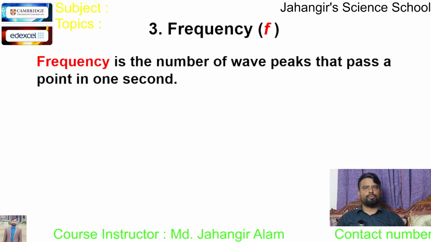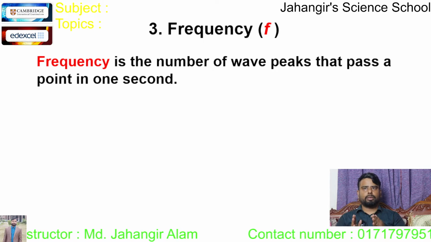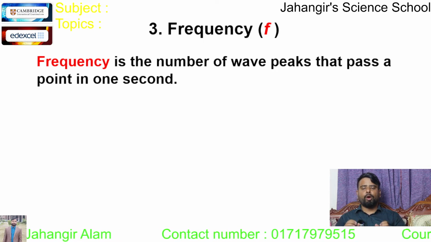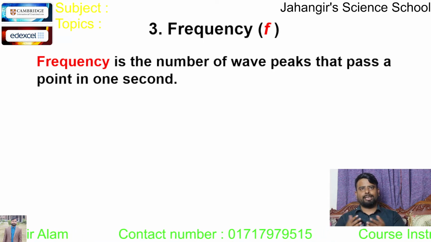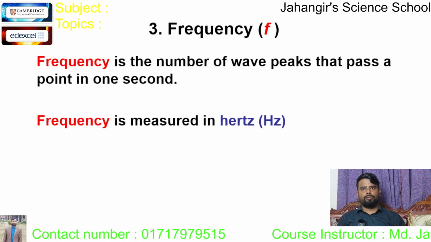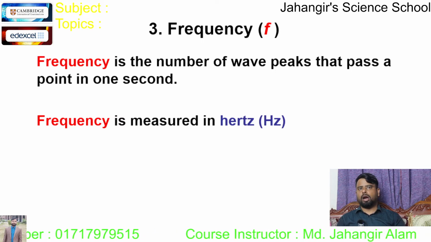Now frequency is the number of wave peaks that pass a point in 1 second. So frequency, the number of complete waves within 1 second, is known as frequency. It is denoted by small f. Unit of frequency is hertz.